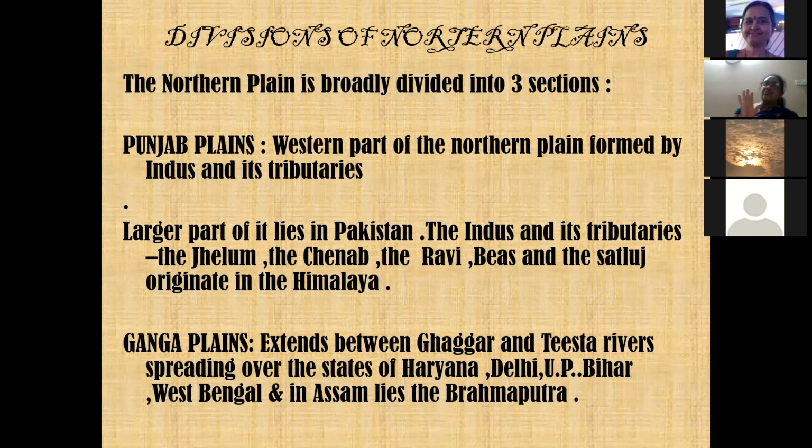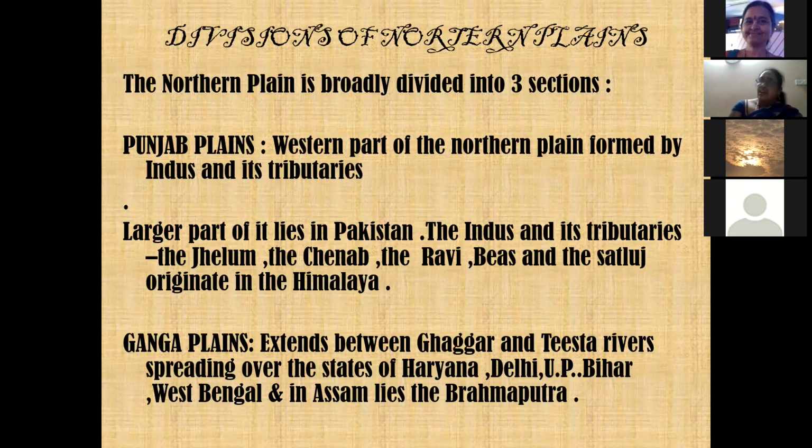The majority of it flows in Pakistan, and its tributaries are flowing in India, that is in Punjab. That's why Punjab is called Punjab. Pan means 5 rivers. It is a combination of 5 rivers, the tributaries of the Indus. The larger part of it lies in Pakistan. The Indus and its tributaries, that is the Jhelum, the Chenab, the Ravi, the Beas and the Sutlej. Remember, these are the 5 tributaries with which Punjab is formed. That's why it's called Punjab. Punjab means 5 rivers. They originate in the Himalayas. Indus originates from the Himalayas, and that is why the tributaries also come from there.